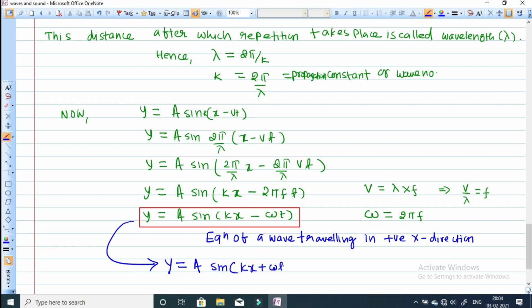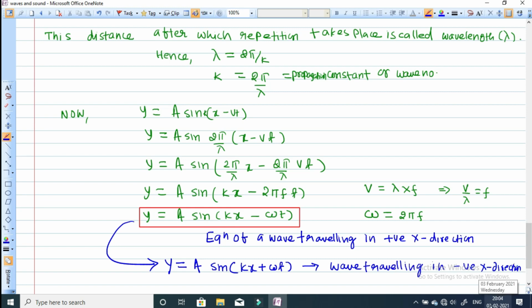So now we have obtained the expression of a wave.